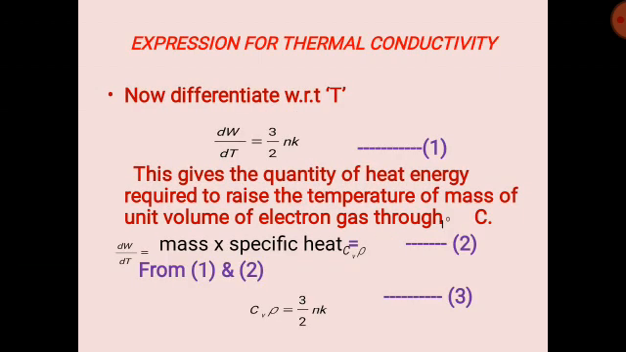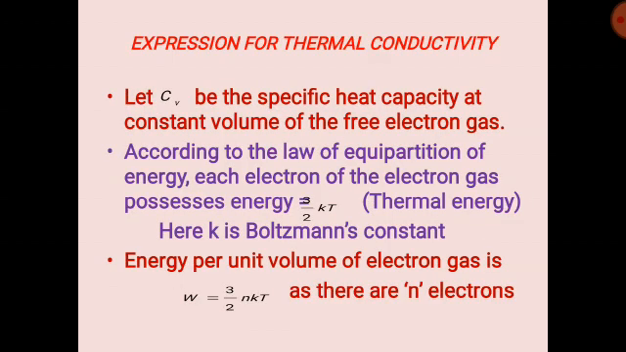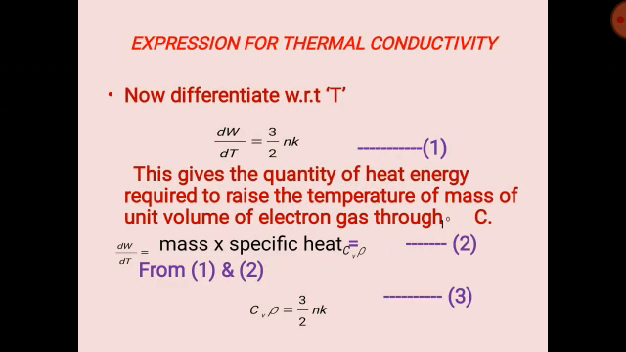Now let us differentiate that equation with respect to T. That is 3 by 2 nkT; we differentiate with respect to T. While differentiating, dW by dT is equal to 3 by 2 nk. Take this as equation number 1. This gives the quantity of heat energy required to raise the temperature of unit volume of electron gas through 1 degree centigrade. So dW by dT is equal to mass into specific heat, that is Cv rho. Take this as equation number 2.